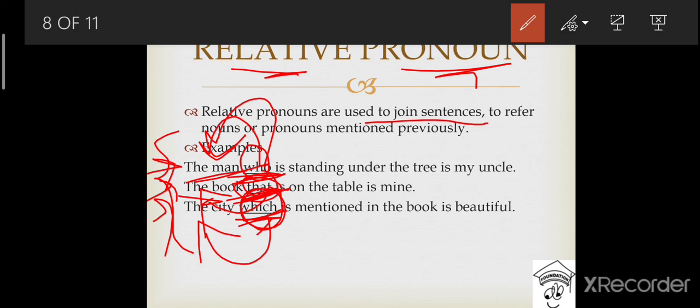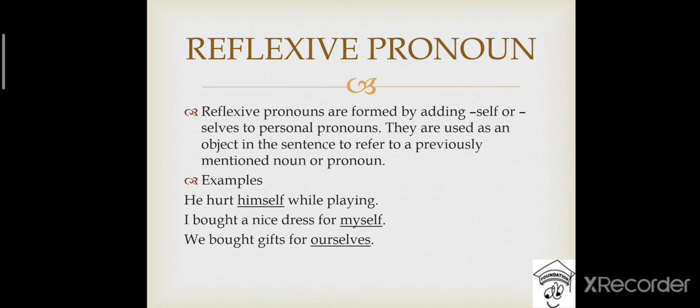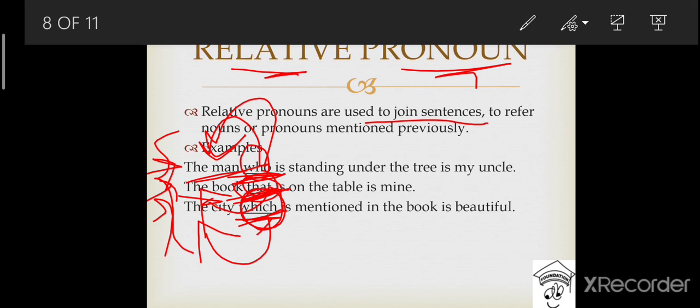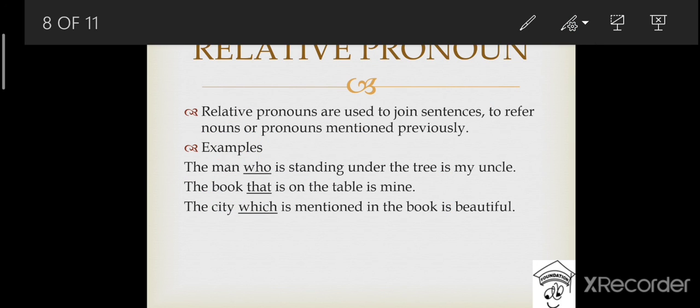You have to remember, we are not asking any question with the help of any WH word, who or which. Okay, we are referring who, which to a previously mentioned noun. We are not asking any question.